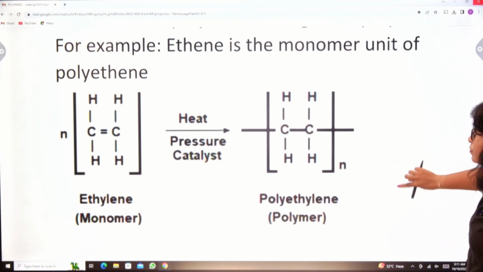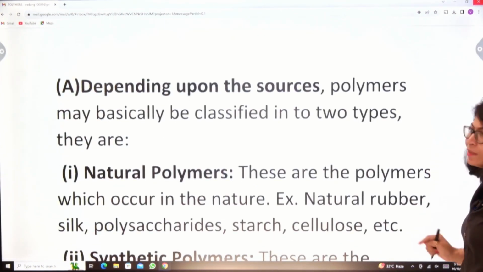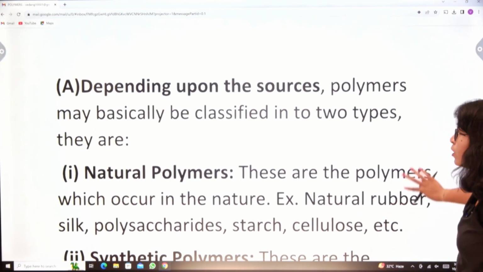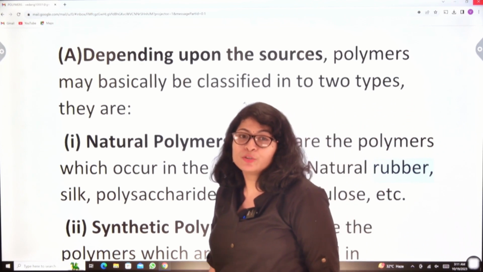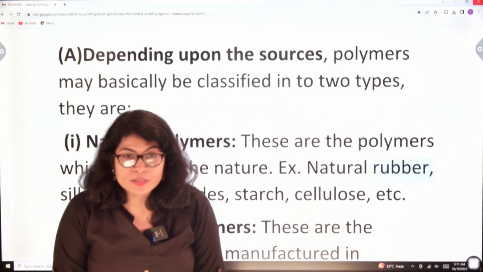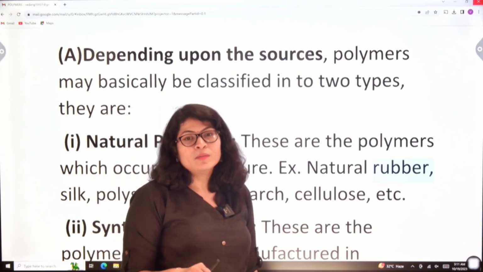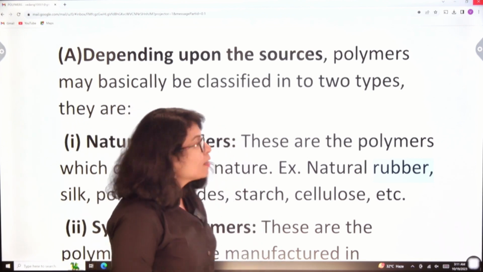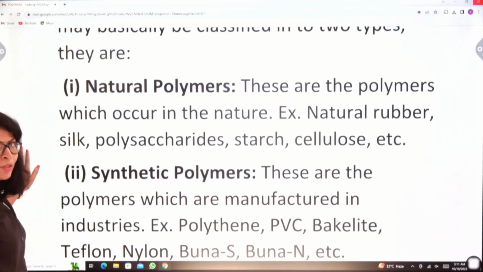Now we'll see the classification of polymers, how polymers are classified. First thing we will see is classification of polymers depending upon the source. Depending upon the source, polymer is of two types. One is natural polymer. Natural polymer signifies they occur in nature, right?